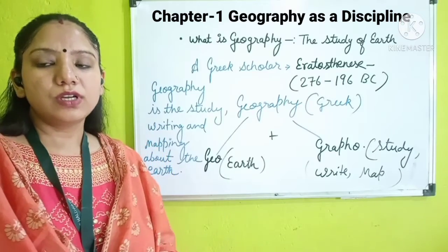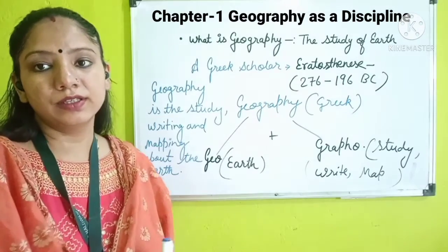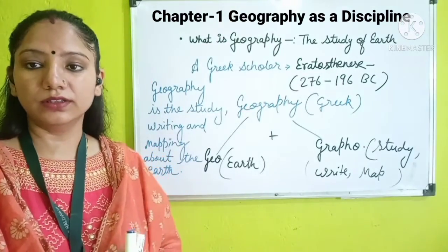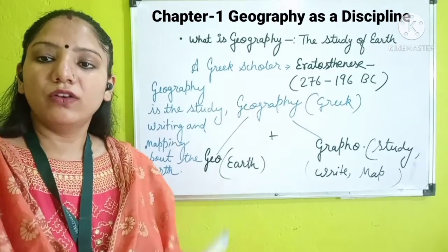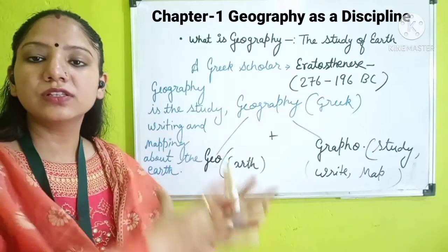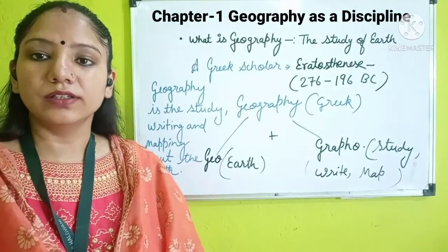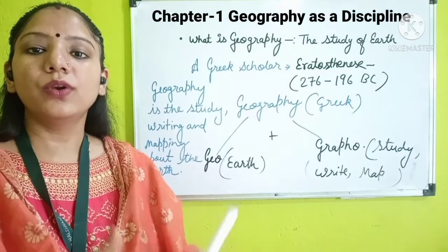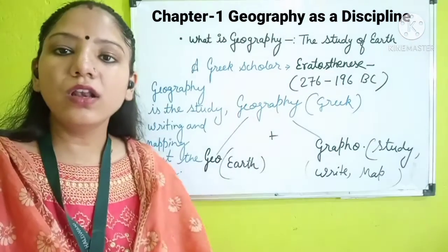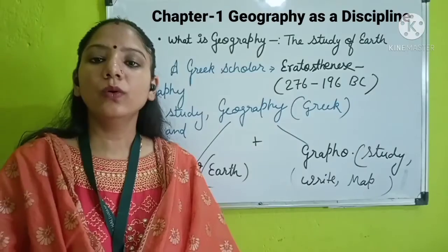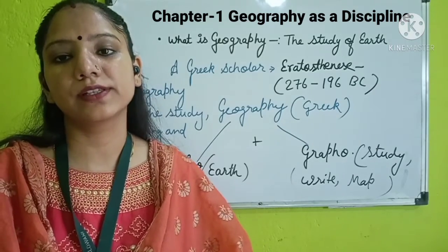Even we can also study the water bodies because these are also part of our earth, the atmosphere of our earth, and the most important part, the human beings, which are always interacting with all these natural features of our earth, and that is known as geography, where we have to study all these elements. Now let's see our next topic, that is geographical phenomena.